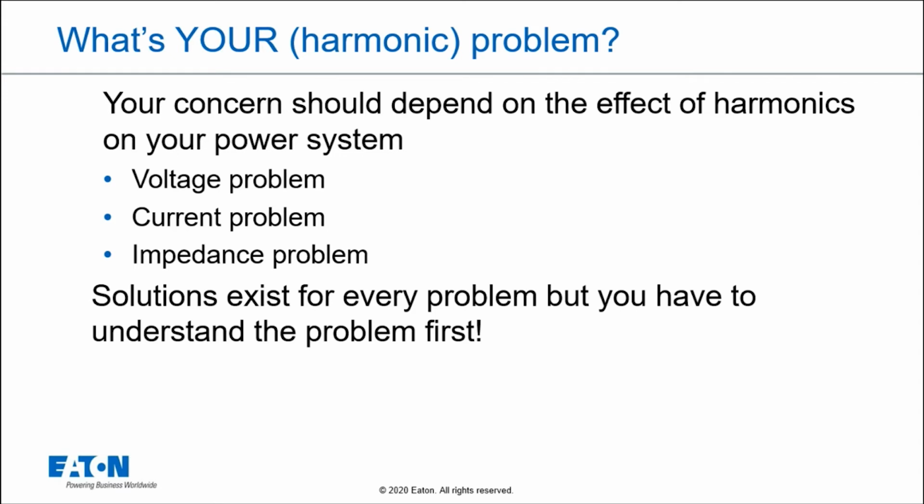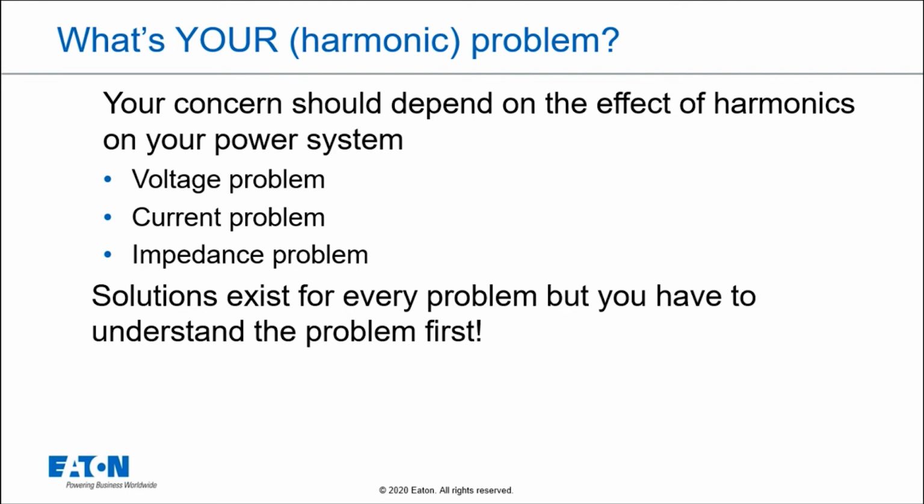If I have current distortion, I may have issues with overheating. My transformers might die quickly. Instead of lasting 20 or 30 years, I might have to replace it after a few years. And then if we look at the impedance of the system, if I have a weak source, meaning I have, let's say, a 300 kVA transformer and I have 200 kVA worth of variable frequency drives, I might have a problem because I have a weaker source. Or if I switch to generator, even more so.